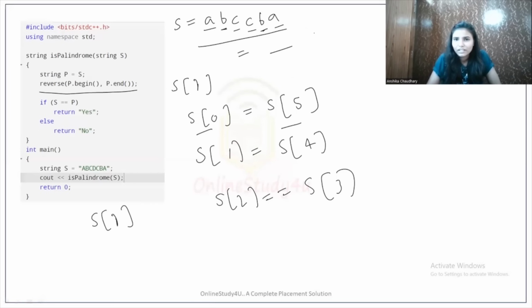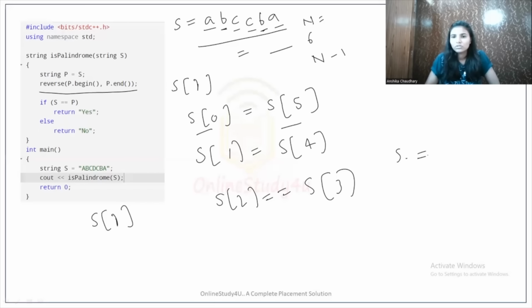String size was 6. That means n was 6. Okay. And what is this? This is 5. Then how can we do this? This can be n minus 1. Okay. But what if this is s of 1?